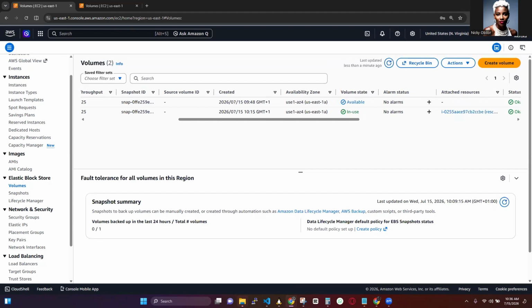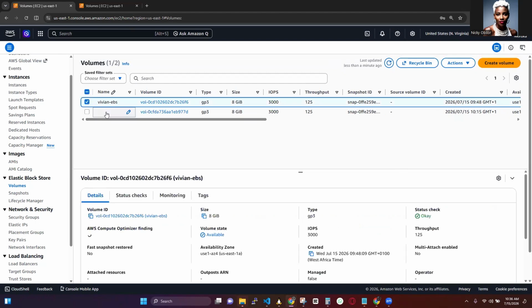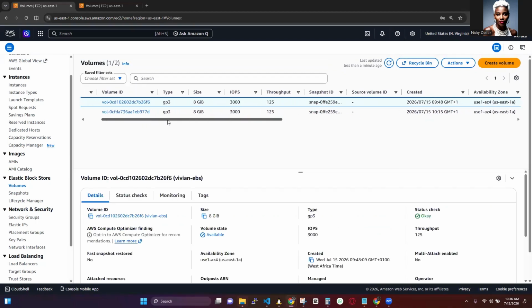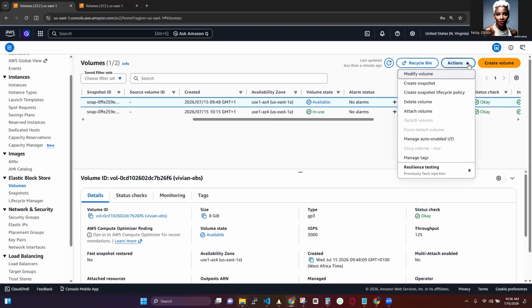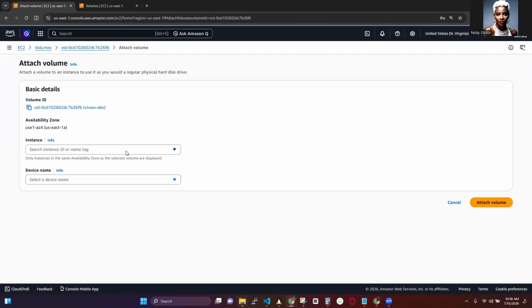So we are now going to reattach the disk to Vivian's server. To do that, we select the same EBS, go to actions, and go to attach volume, and we're going to look for the previous instance. Let's give it a second to fetch.